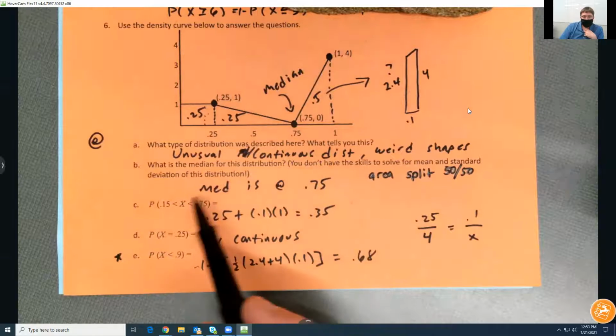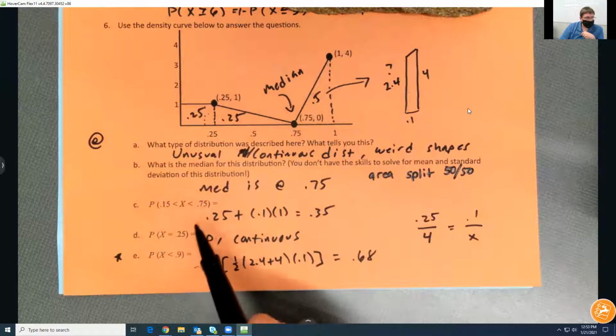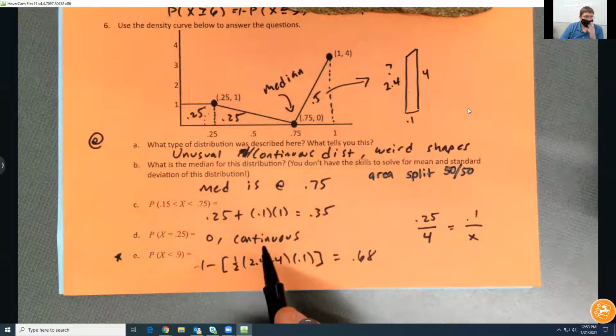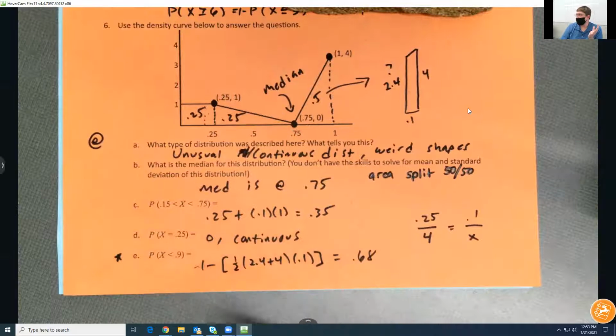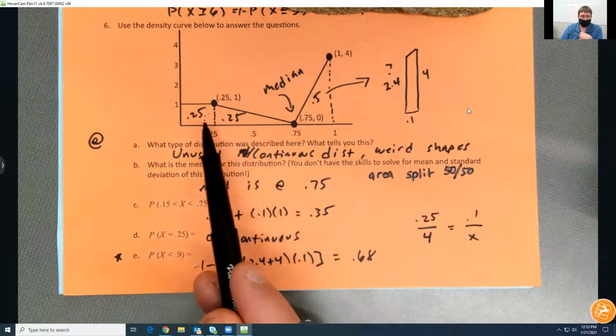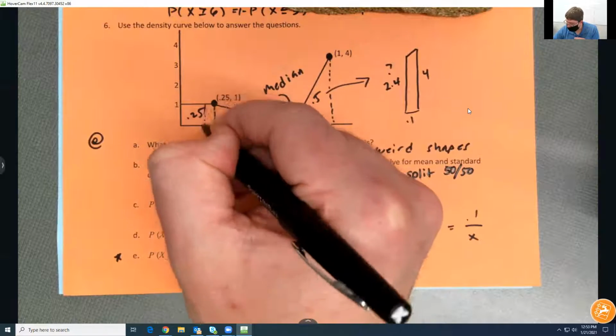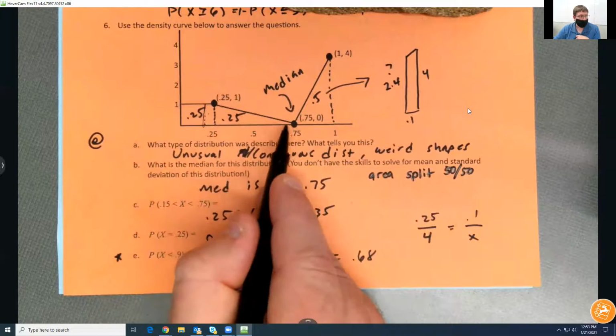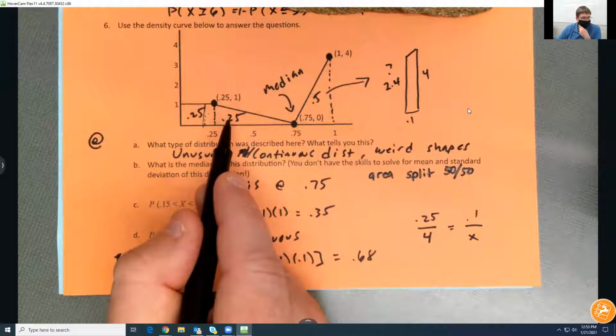Okay. For these unusual ones, you just have to play with them. It could be a grab bag of whatever. We don't know what kind of shapes and weird stuff we're going to get. So just start combining and subtracting until you get to where you want. Between 0.15 and 0.75 is this little spot here, all the way to this spot here. So it's not one shape. It's like 2 different shapes.